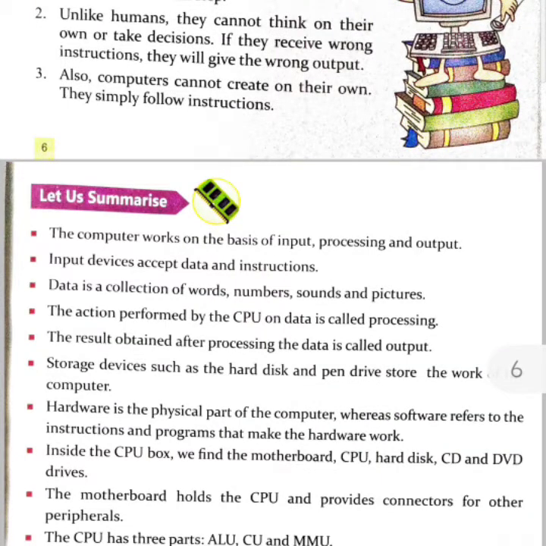Limitations of computers. Computers are machines and have to be given instructions at each step. Unlike humans, they cannot think on their own or take decisions. If they receive wrong instructions, they'll give the wrong output. Also, computers cannot create on their own, they simply follow instructions.